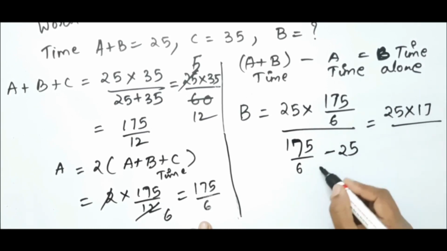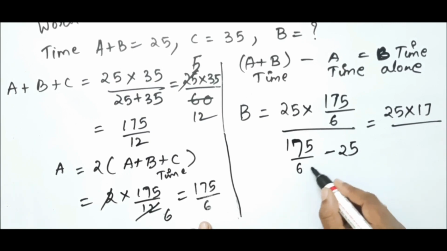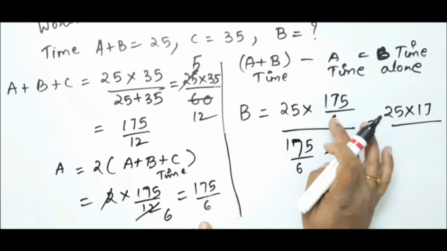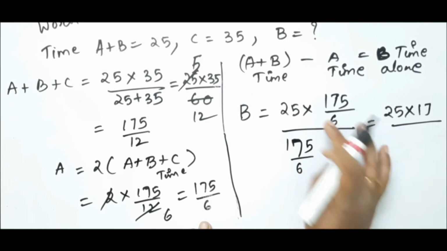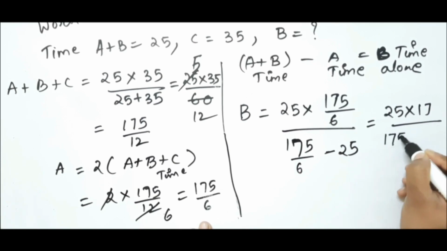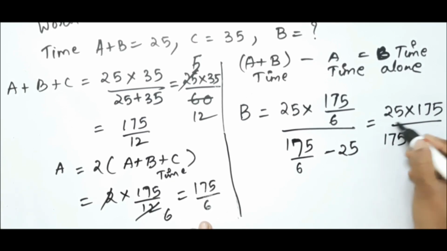Here 6 is common in numerator and denominator, so both will cancel. So you will be left with 25 into 175 divided by 175 minus 25 into 6.